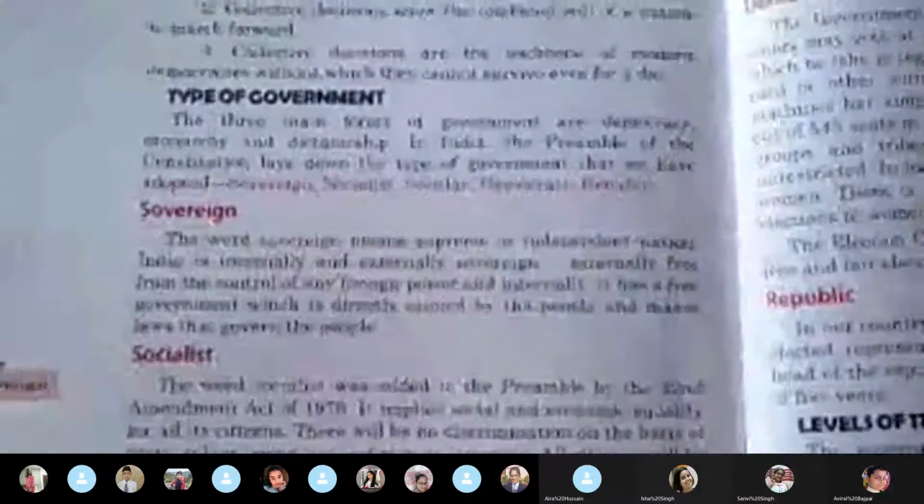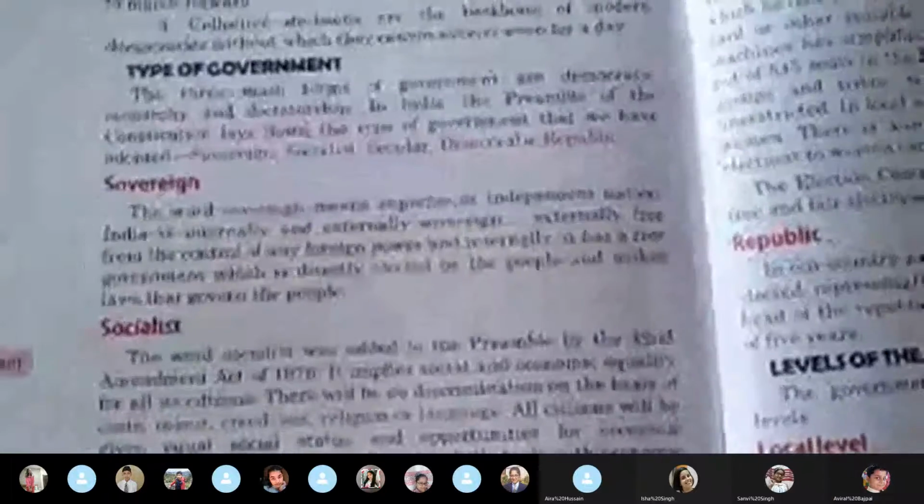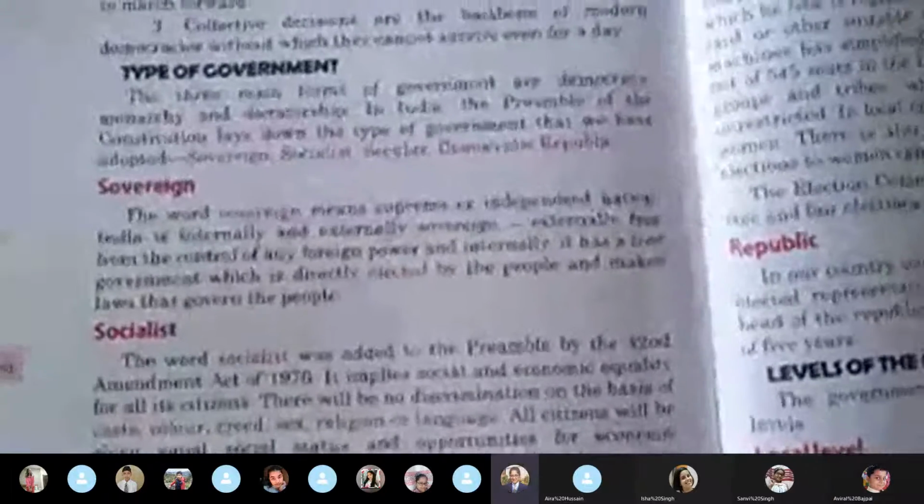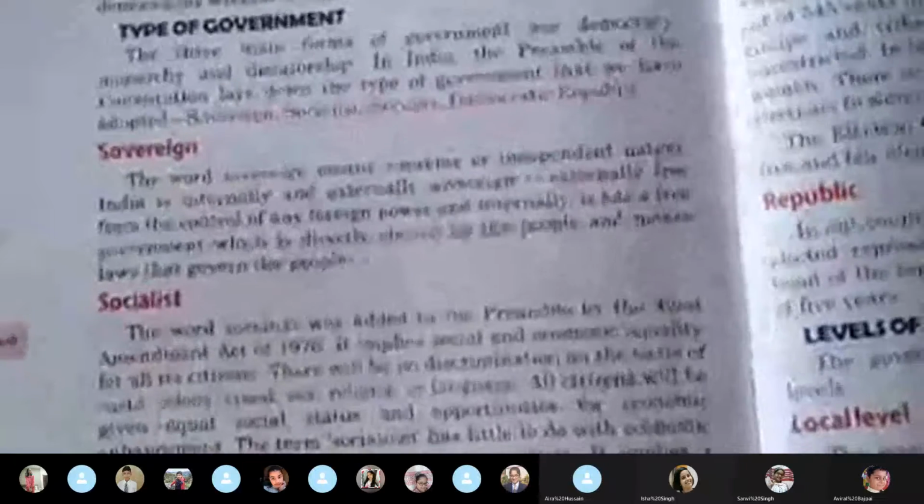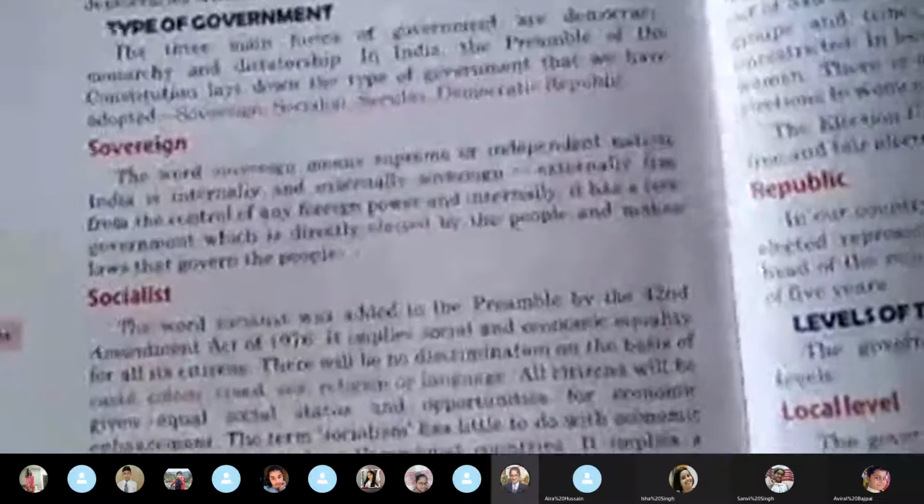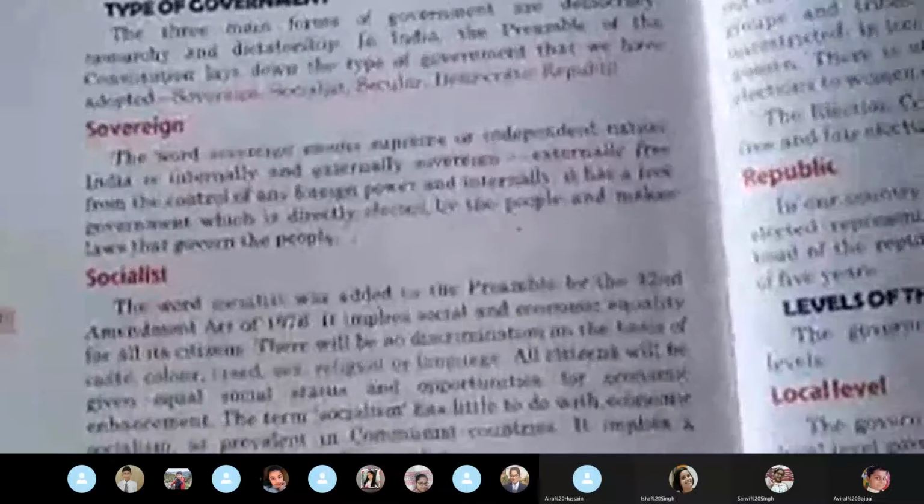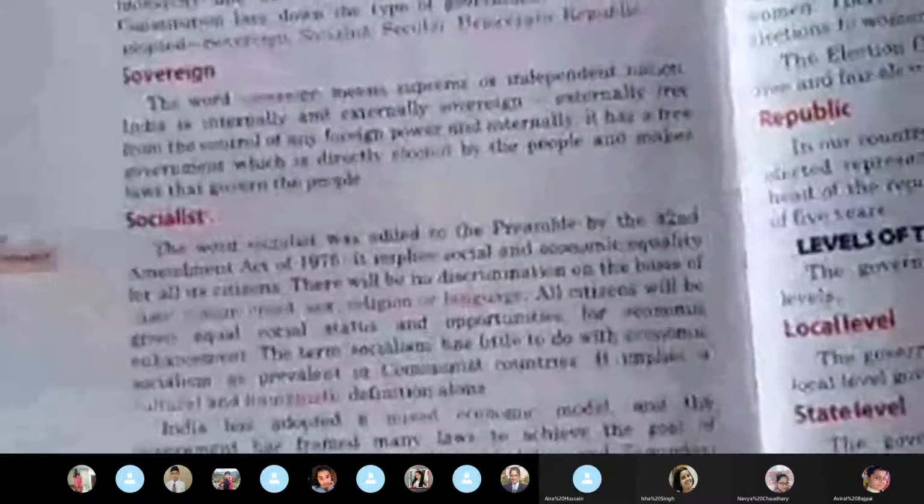We were doing the various types of democratic policies that we follow. We follow a secular democratic republic. Last time we did sovereign, which means all in all independent, internally as well as externally. That means India does not need outside countries to participate in the working of the government in India.